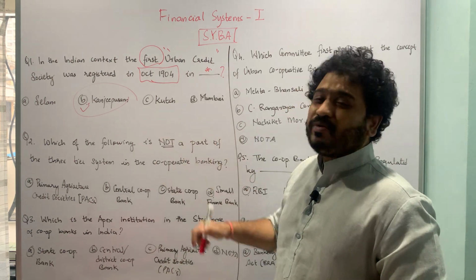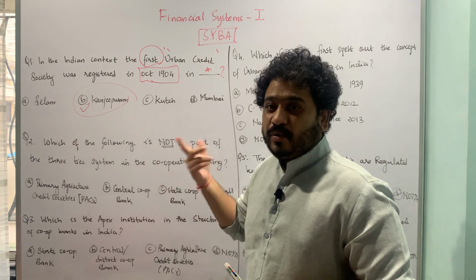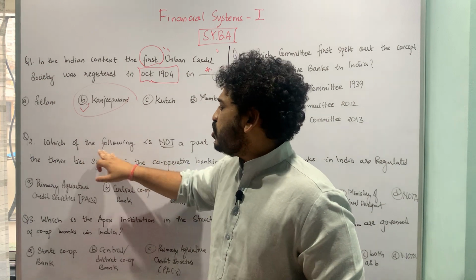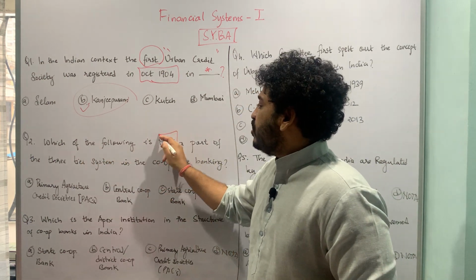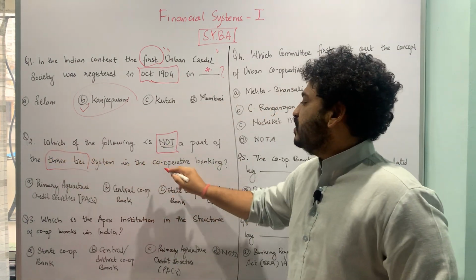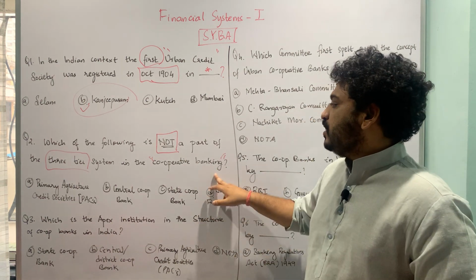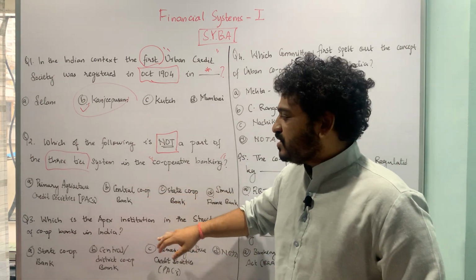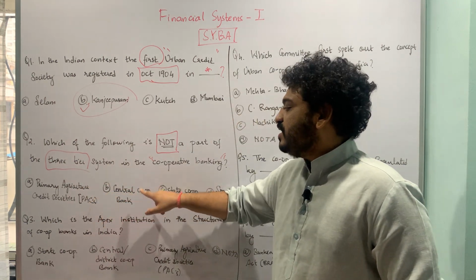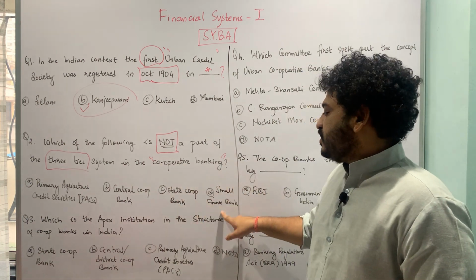Let us now move to the next question, which is a "not" sort of a question. So you have to be careful in such questions. I have warned you in previous classes as well. The question goes like this: which of the following is not a part of three-tier system in the cooperative banking? The underlying options are A. Primary agricultural credit societies or PACs, B. central cooperative bank, C. state cooperative banks, and D. small finance bank.